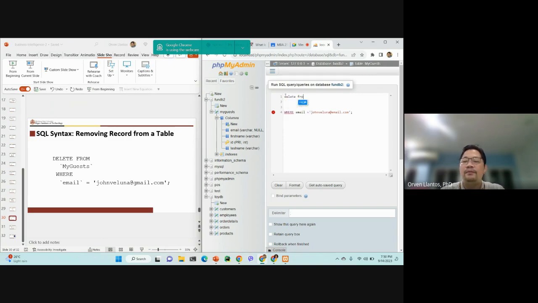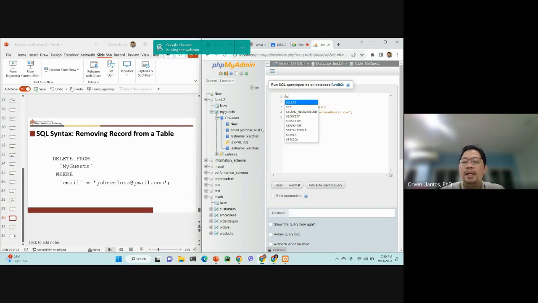Delete from my guests. Then you have where. But before we delete it, this one works. This one is actually a comment, so MySQL will just ignore it.